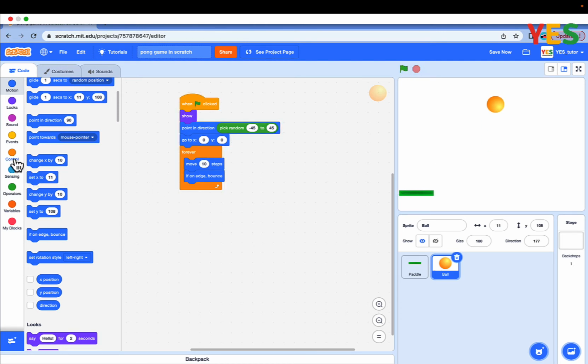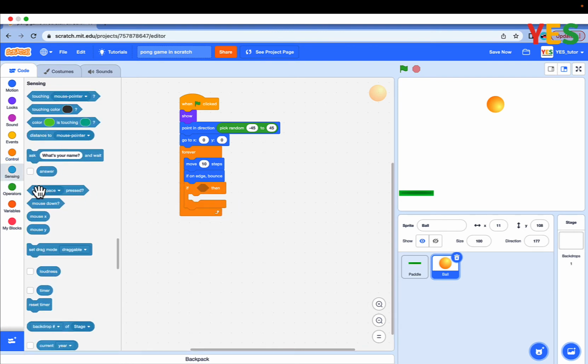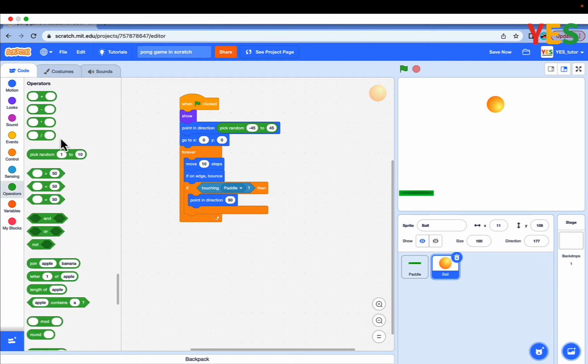Now, let's check if the ball is touching paddle. Go to controls and drag out if statement. Then go to sensing, drag out touching and select drop down menu paddle. And go to motion, drag out point in direction. And go to operators and drag out pick random. And set -45 to +45.